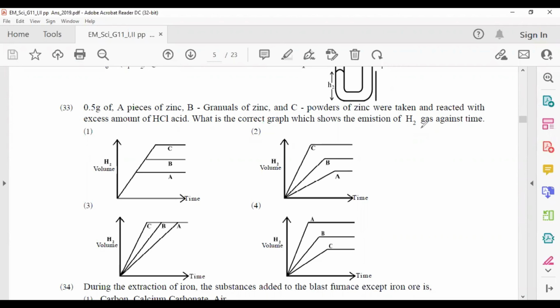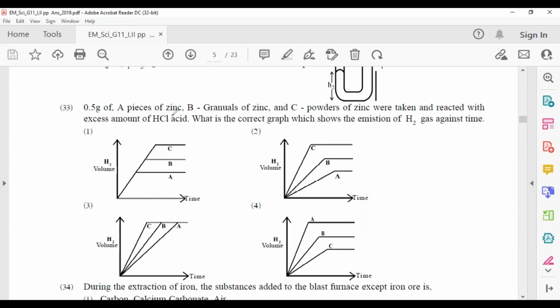The reason is that things always react with the surface of the other things. One thing is reacting with the surface of the other thing. That is why when the surface area is increasing, the reaction rate is also increasing. If the reaction rate is increasing, within a short period of time, we can see hydrogen gas is emitting.